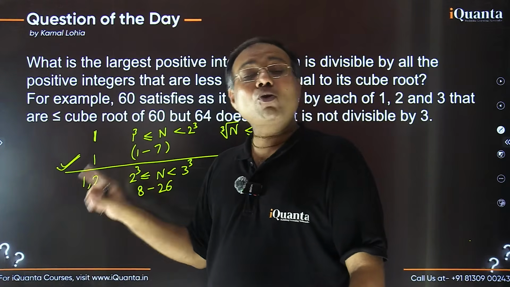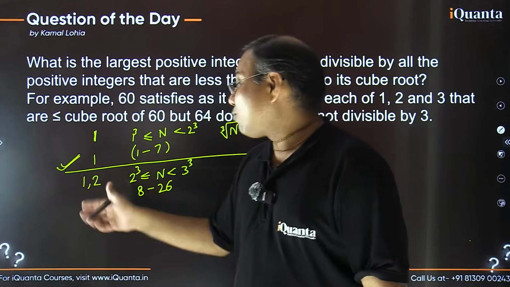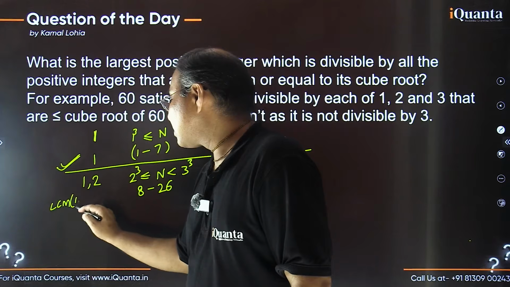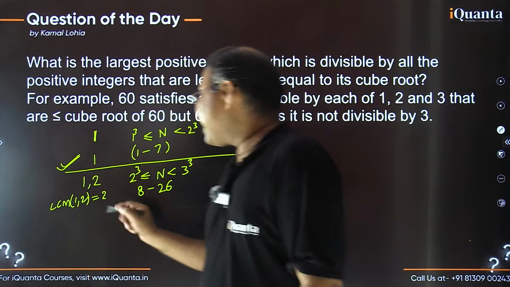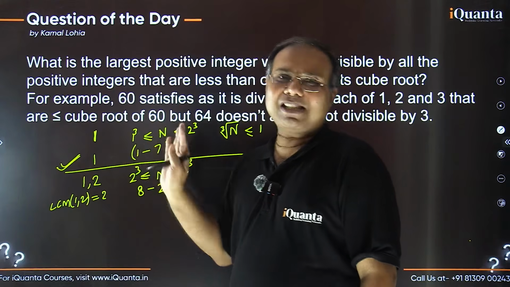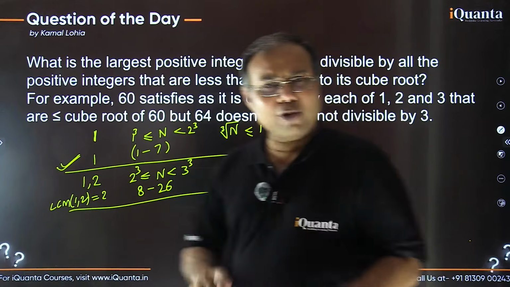1 और 2 दोनों से divisible होने का मतलब है number needs to be divisible by their LCM. And what is the LCM? LCM of 1 and 2 here is 2. तो यानी कि in this range whatever numbers are multiples of 2 they will satisfy the condition. So basically all even numbers in this range will satisfy. Are you getting that? Right.